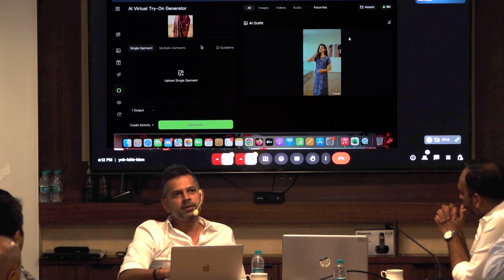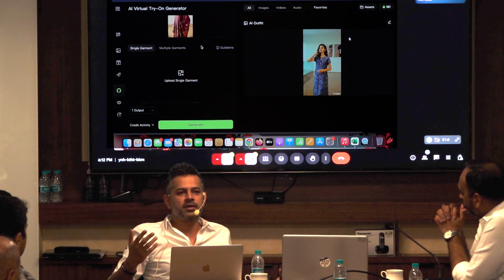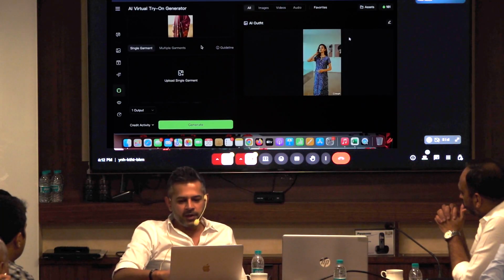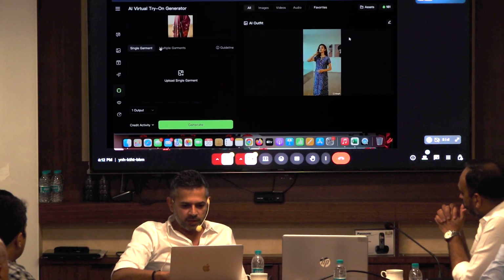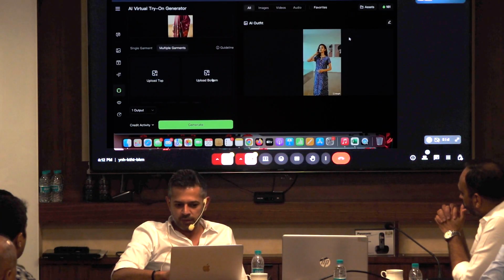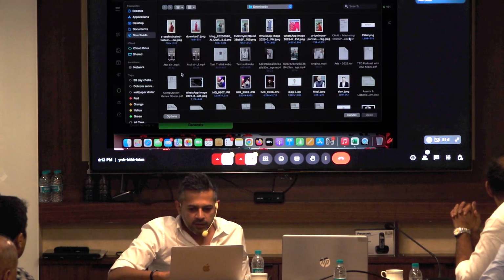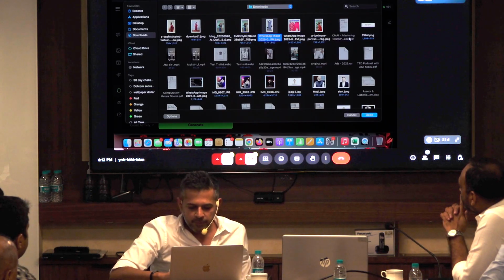Multiple means what? Multiple means a top and jeans. Yeah, multiple means let's say a kurta and a pajama also, or a salwar also, like that. But in this case, since we have a single garment, we choose this single option only. Otherwise, we can choose multiple. So you can use top and bottom. So we use this, we upload, and this was the garment, right?